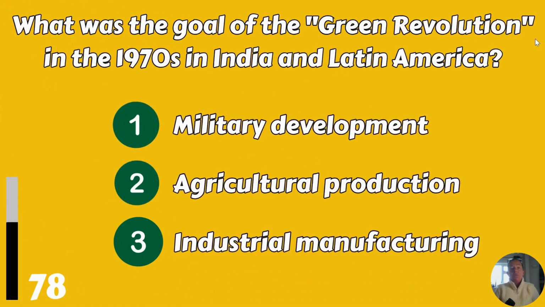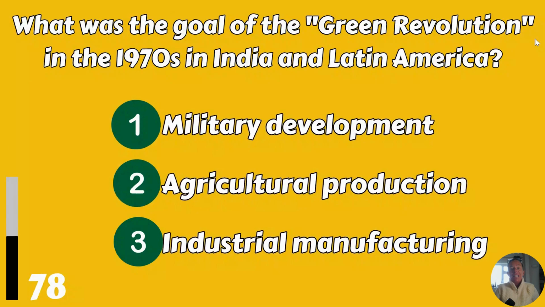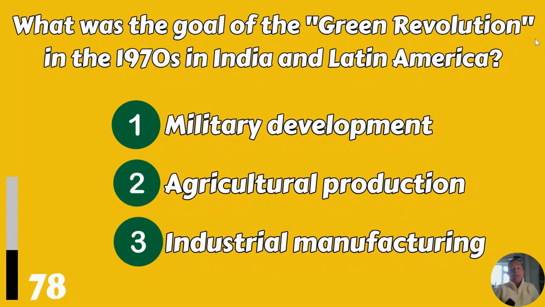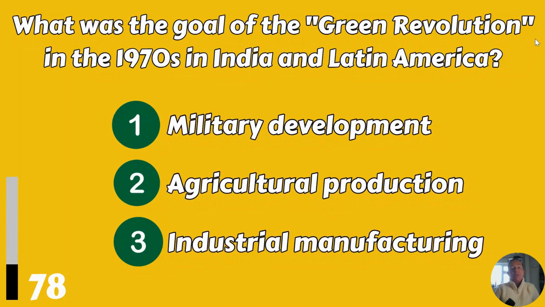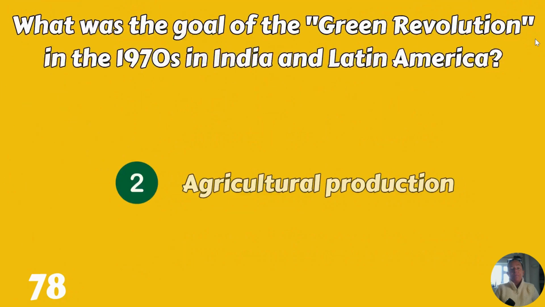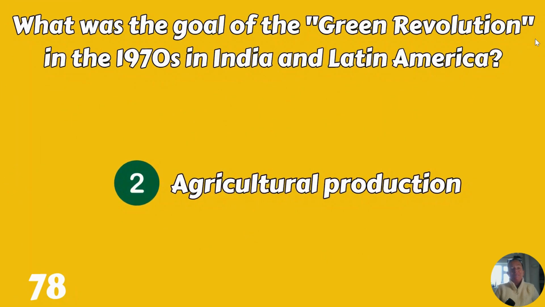What was the goal of the Great Green Revolution in the 1970s in India and Latin America? Military development, agricultural production, or industrial manufacturing? Agricultural production.